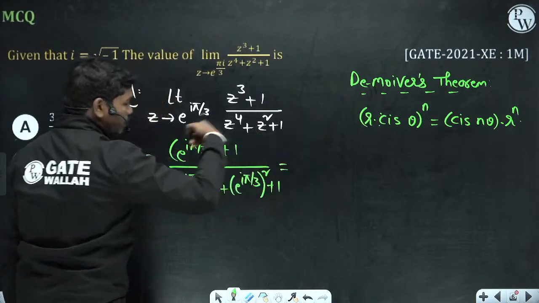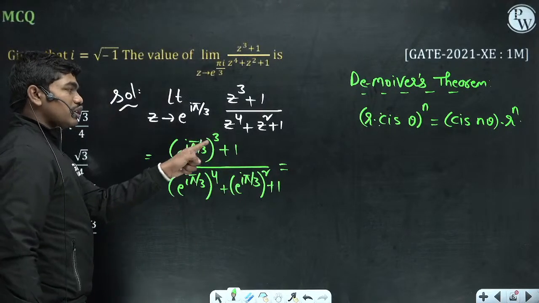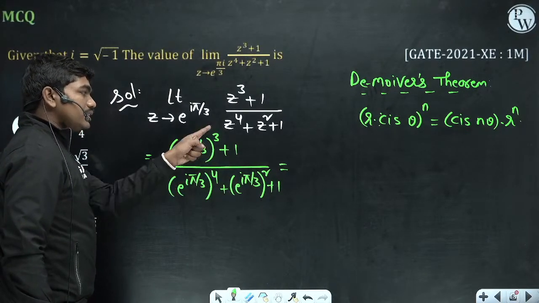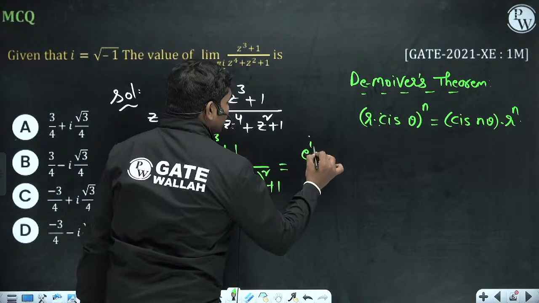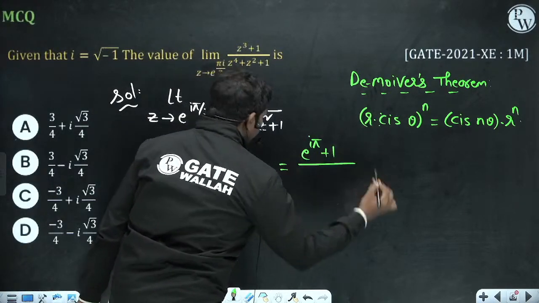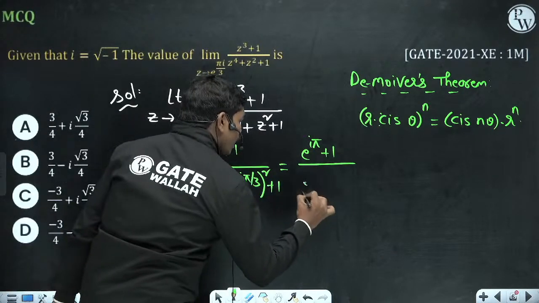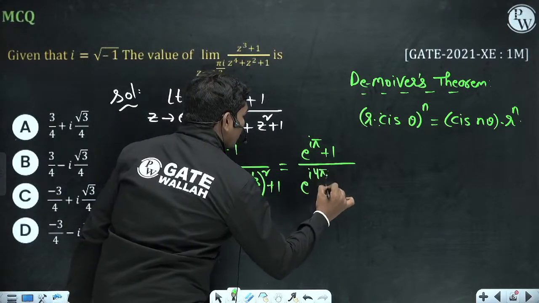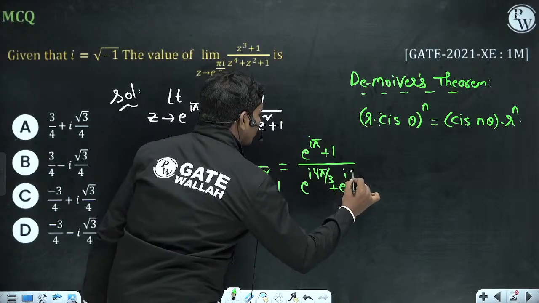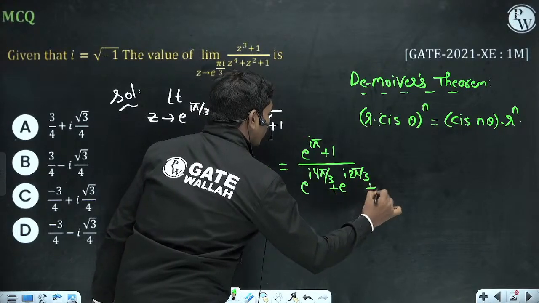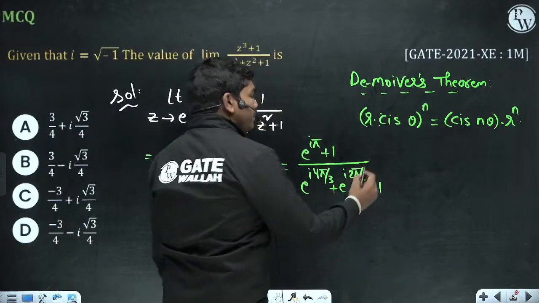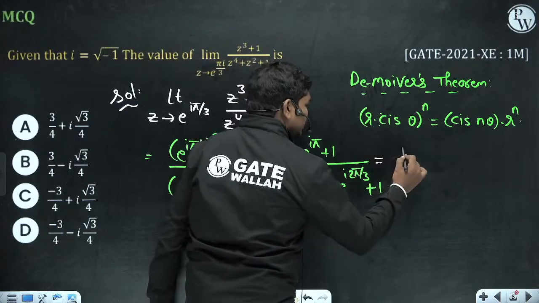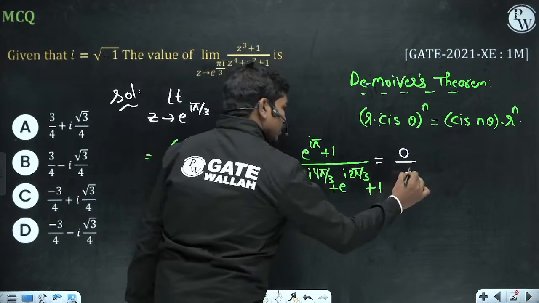Now if you apply De Moivre's theorem, e power i pi by 3 whole cube is nothing but e power i pi, so a power m whole power n form, so 3 gets cancelled. e power i pi plus 1 divided by e power i 4 pi by 3 plus e power i 2 pi by 3 plus 1. Okay, so this is what you have actually here. One thing is very clear, e power i pi is minus 1, so this numerator is 0, and if you check the values, this will also become 0 actually.